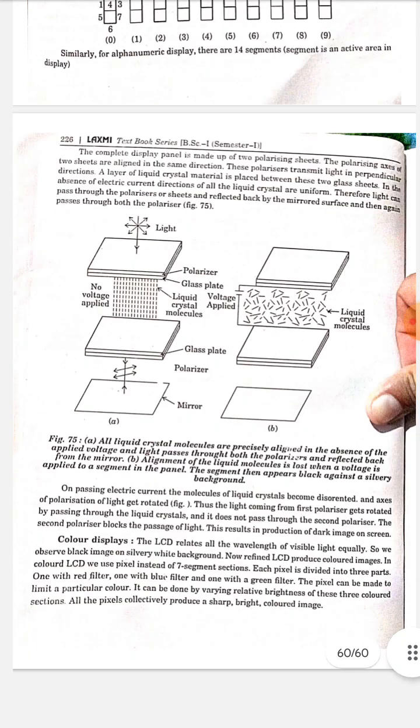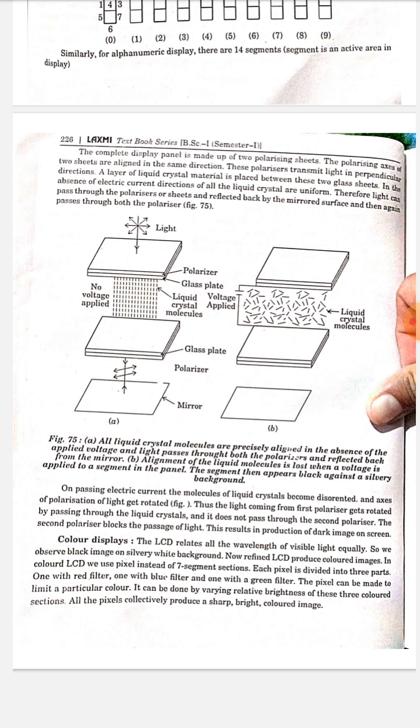The complete display panel is made up of two polarizing sheets. The polarizing axes of the two sheets are aligned in the same direction. These polarizers transmit light in a perpendicular direction. A layer of liquid crystal material is placed between these two glass sheets. In the absence of electric current, the direction of all the liquid crystals is uniform. Therefore, light can pass through the polarizer or sheet, is reflected back by the mirror surface, and then again passes through both polarizers.